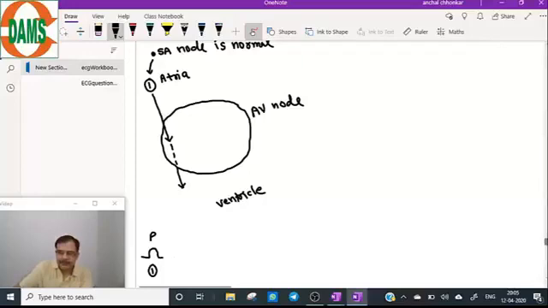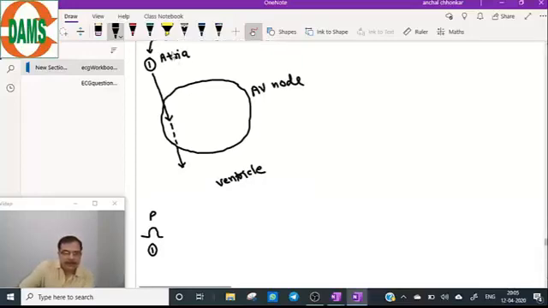The atrial impulse goes to the AV node and travels slowly, so the PR interval will be prolonged. I have just made the PR interval prolongation because this atrial impulse will take more time in the AV node, but it will exit the AV node and ventricles will get depolarized.